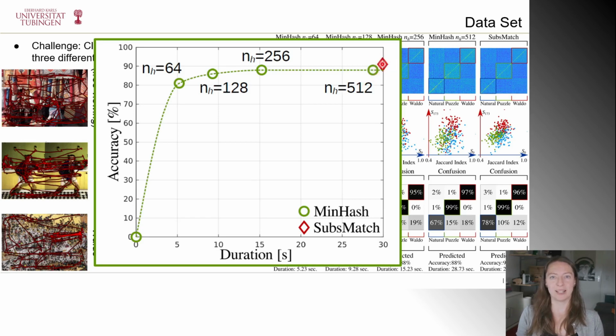But what stands out about MinHash is the time that it takes to accurately classify the different tasks. As you can see here on the x-axis, MinHash is much quicker than Subsmatch at classifying. Subsmatch clocks in at around 29 seconds to classify all the tasks, whereas MinHash with 64 hash functions takes about 5 seconds. But if we want that good accuracy, that 88% accuracy, it'll take about 15 seconds. Additionally, MinHash has a constant runtime for long scan paths, which is not the case for Subsmatch, and is definitely not the case for sequence alignment algorithms such as Needleman-Wunsch.